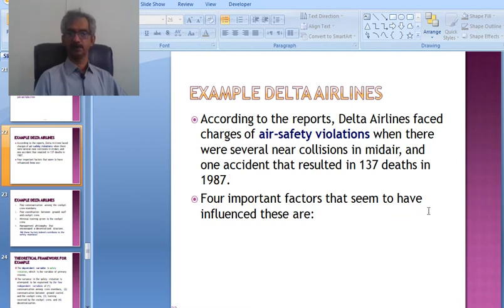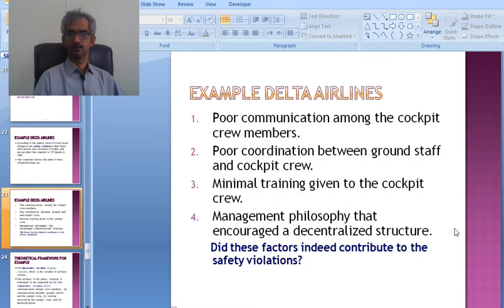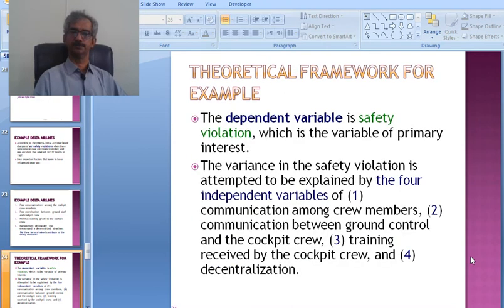The four important factors that seem to have influenced these are poor communication among the cockpit crew members, poor coordination between ground staff and cockpit crew, minimal training given to the cockpit crew, and a managerial philosophy that encouraged a decentralized structure. Did these factors indeed contribute to the safety violations? Suppose we say they have contributed, but which one has contributed, how much, and in what direction?